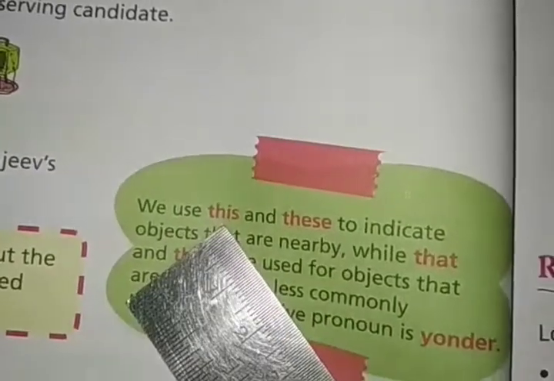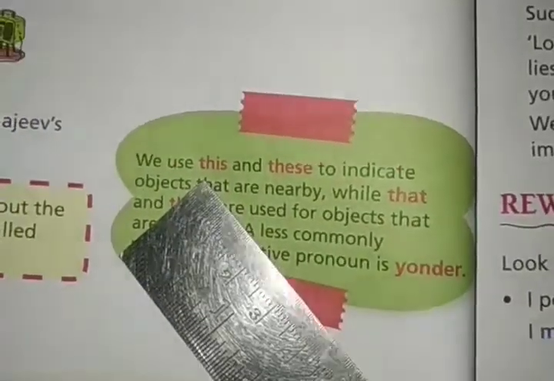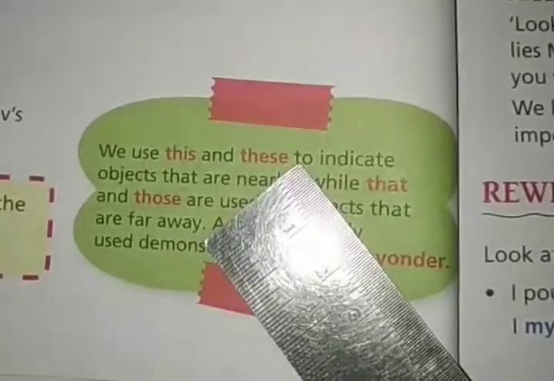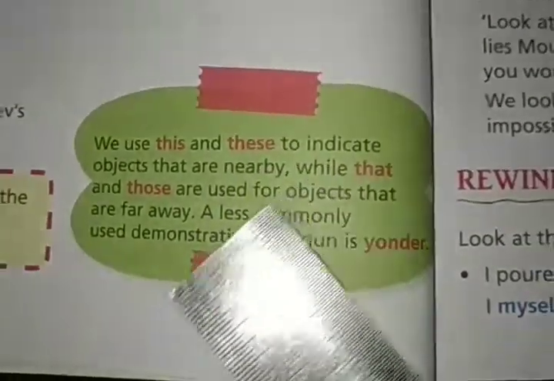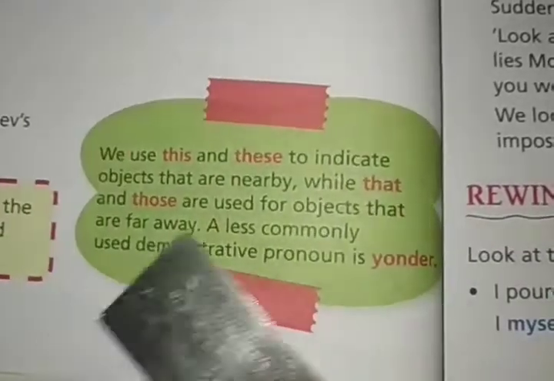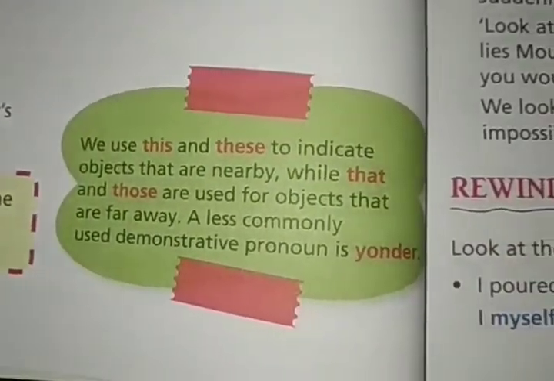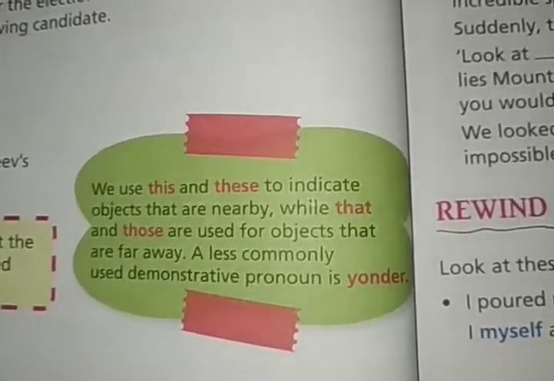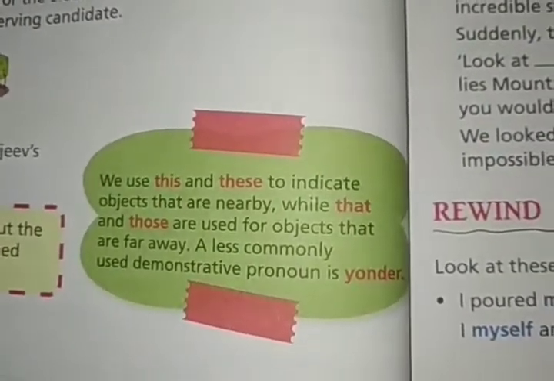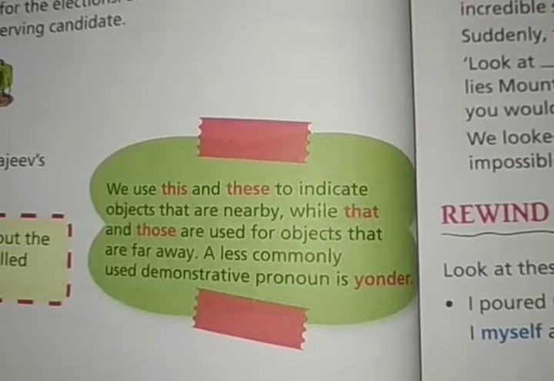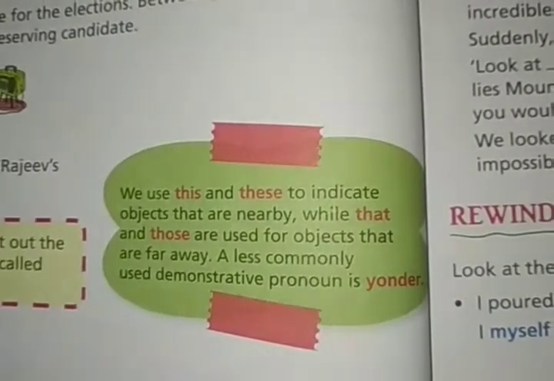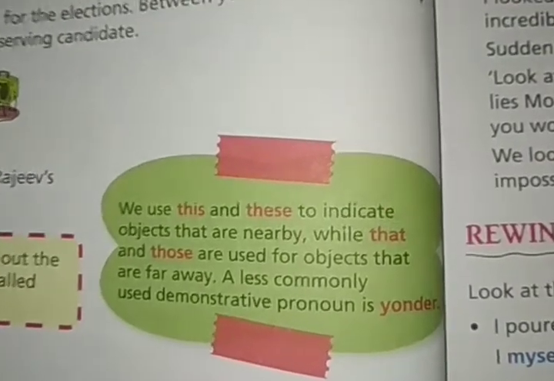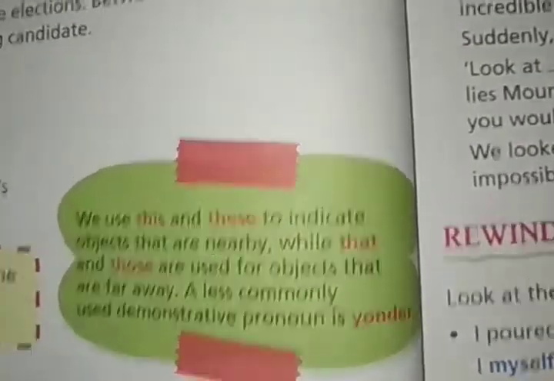This is used for denoting single things, and these is used for denoting plural things, more than one thing, which are nearby us. While that and those are used for objects that are far away. That is used for single things far away, at a distance, and those is used for many things, more than one thing, at a distance.